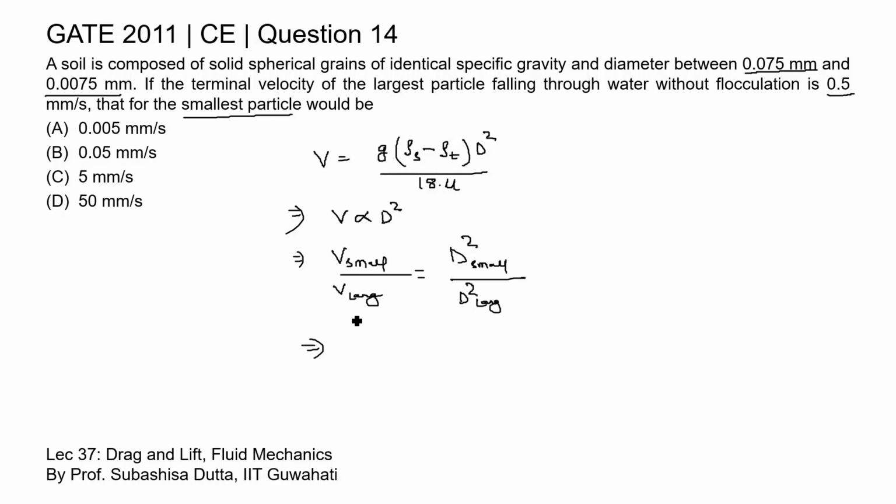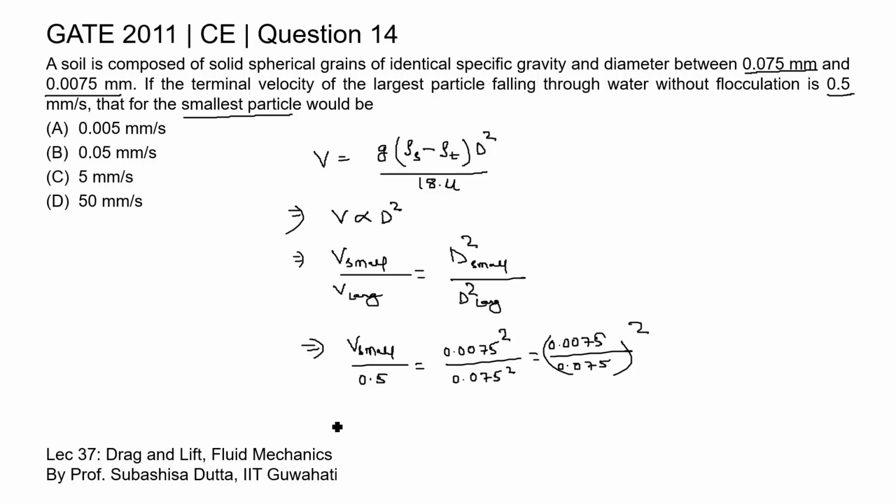So, from here we may write V small, that is the terminal velocity of the smallest particle we need to find, and the terminal velocity of the largest particle is given as 0.5 millimeter per second. Diameter of the smallest particle is 0.0075, squared, divided by diameter of the largest particle, which is 0.075, squared.